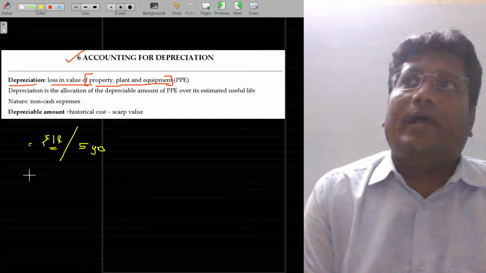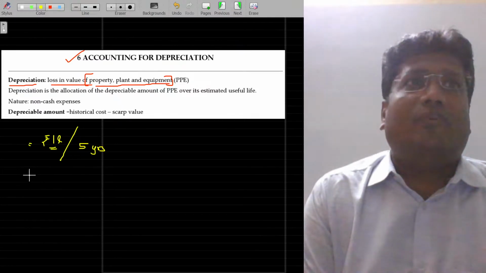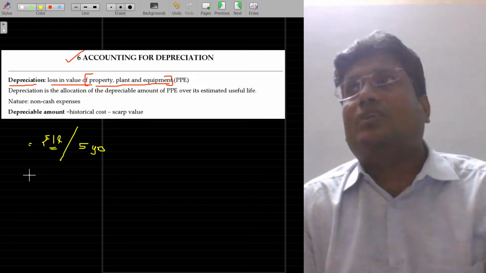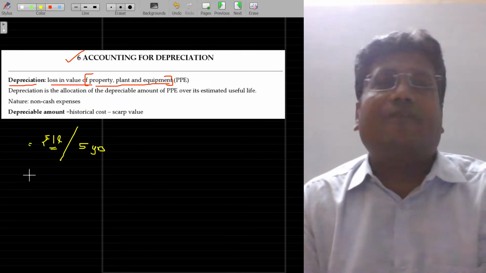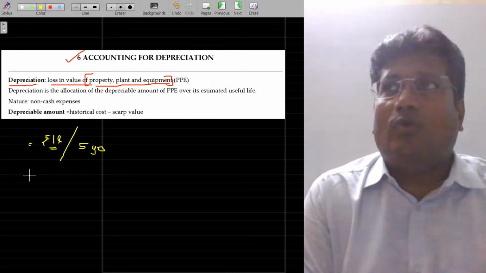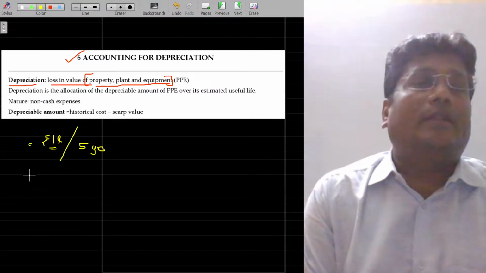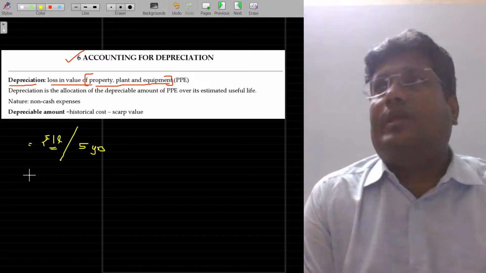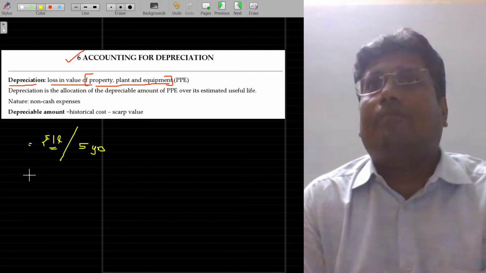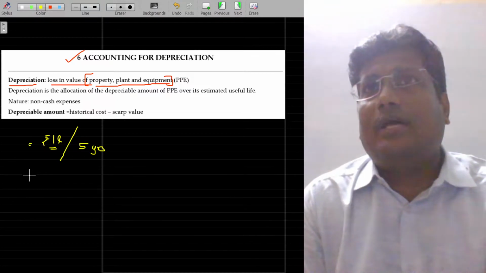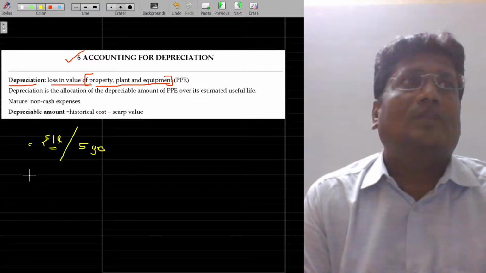So the 1 lakh you have paid gives you benefit for more than 1 year. That too, the benefit spreads over up to 5 years. After the 5 years, it becomes zero only. It's worthless. Then by that time it's an expense, right? If you consider the entire value of this 1 lakh being the loss in the 5th year, it's a big loss. We should not do that.